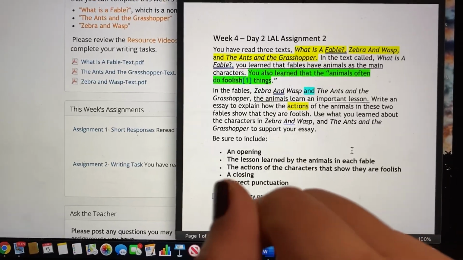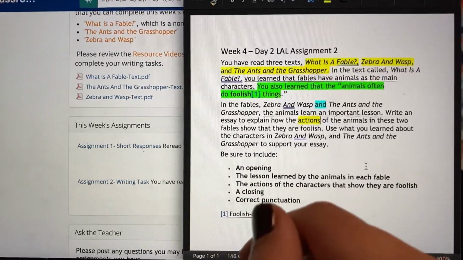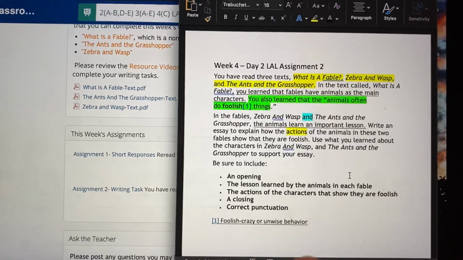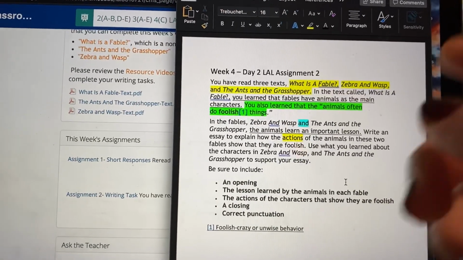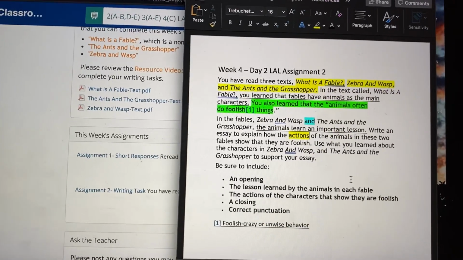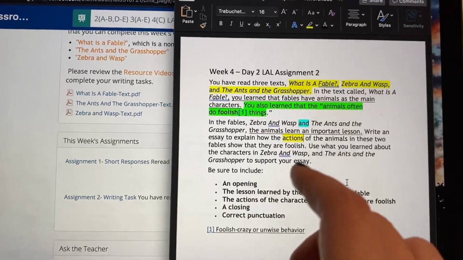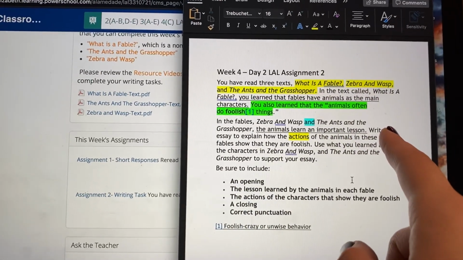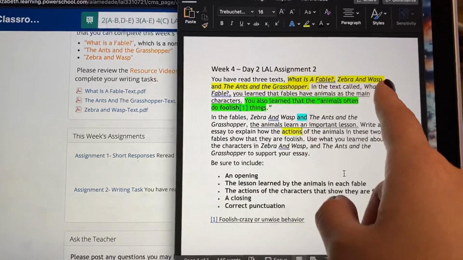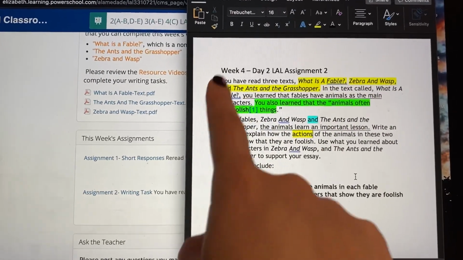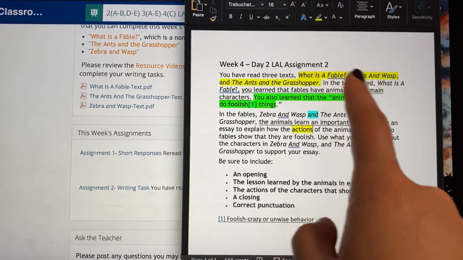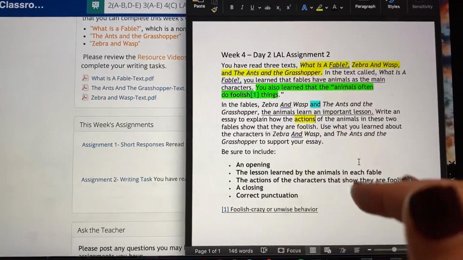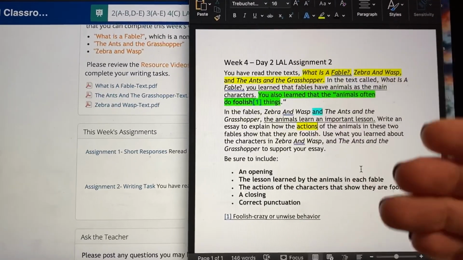I suggest you highlight it if you can, or print it out and highlight the story, or look for the sentence and write it on a piece of paper. It's good to have it. And maybe do a T-chart with foolish things, with Zebra and Wasp on one side and The Ants and the Grasshopper on the other. I would totally recommend that, because that would make it so much easier to see, and it'll help you organize your essay.